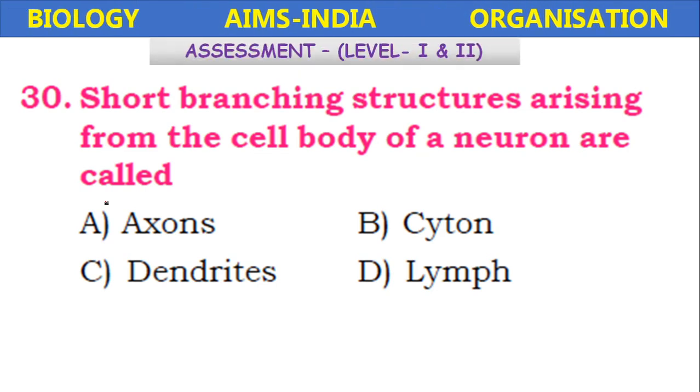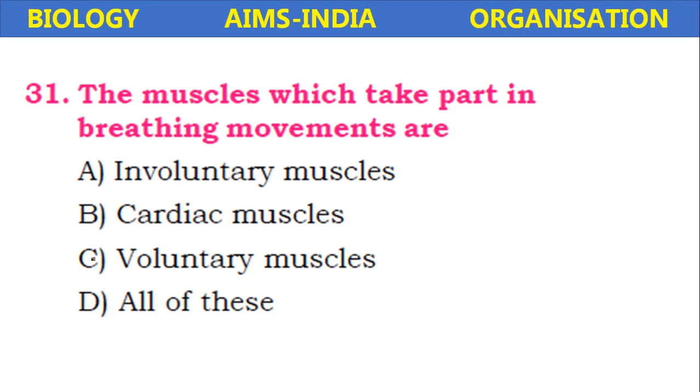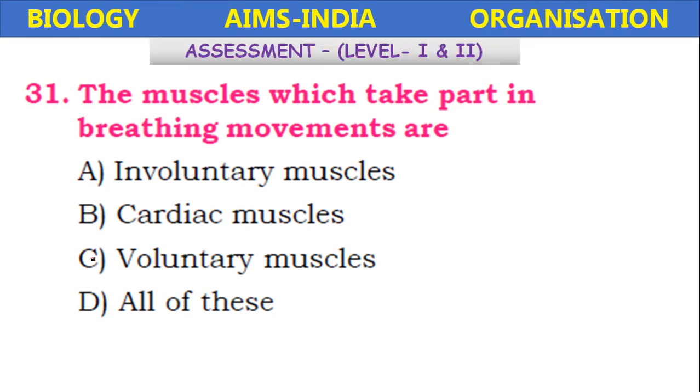Short branching structures arising from the cell body of a neuron are called axon, cyton, dendrites, lymph. It is the dendrites. The muscles which take part in breathing movements are involuntary muscles, cardiac muscles, voluntary muscles. All of these.